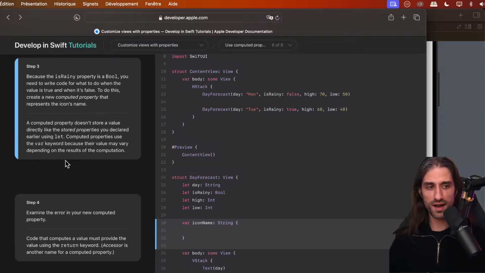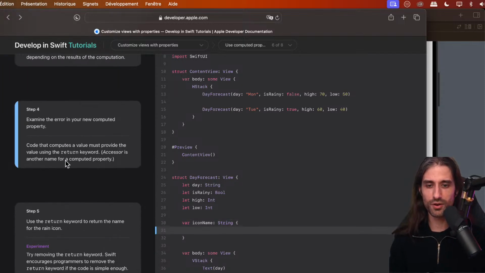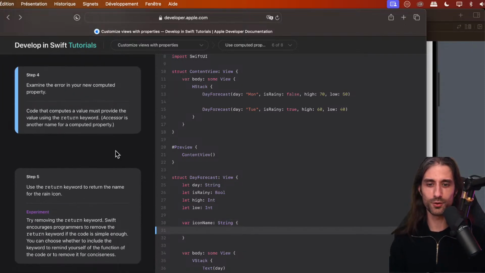You can only use var for computed properties, but you can use either var or let for stored properties, depending on whether or not you want them to be mutable. So I wanted to point this out. It's one of the very rare flaws of the tutorial up until now. They've done a really great job. It's the only flaw I've been able to find in the explanation up until now, but they've really done a great job of it.